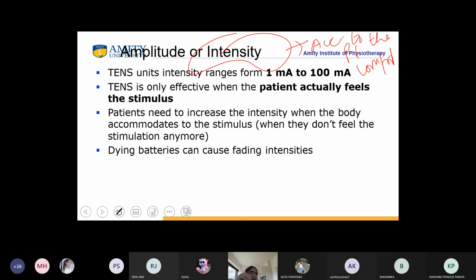But after some time, the patient will accommodate to the same intensity. So at that time, you need to increase the intensity. Now, if the batteries of the modality are not proper or not fully charged, they can give less intensity. So you need to take care of that also.